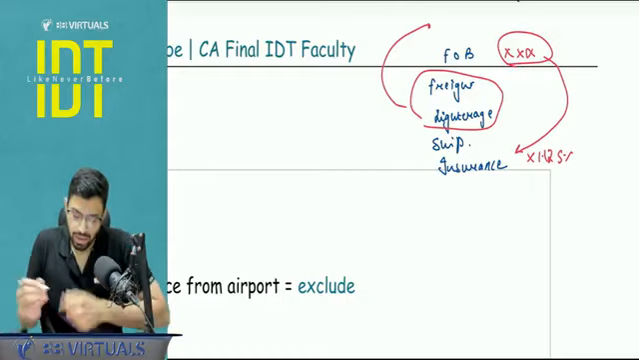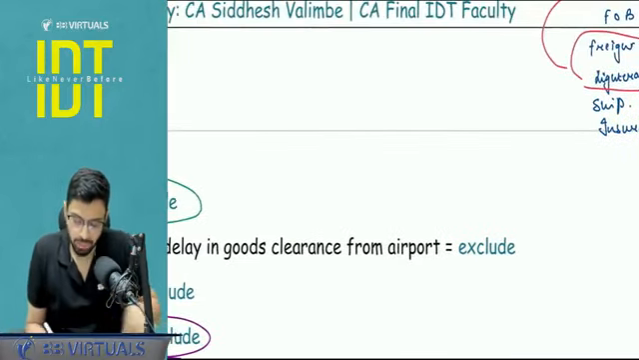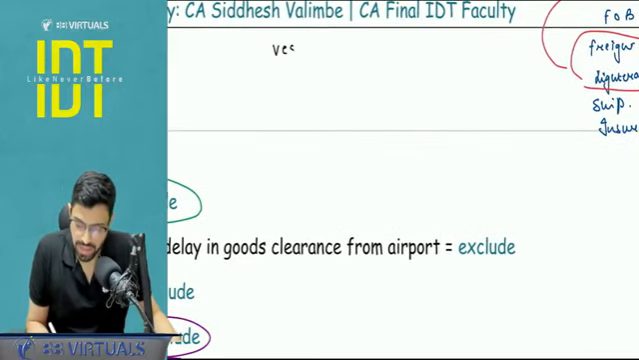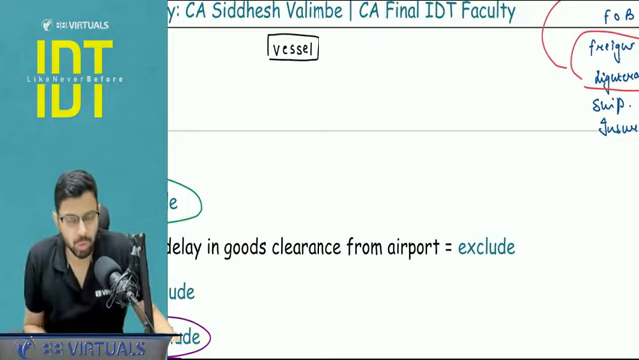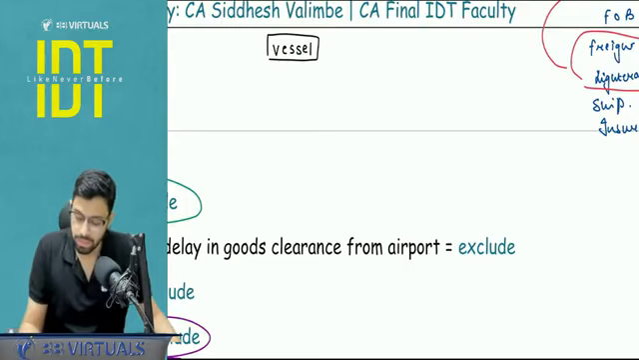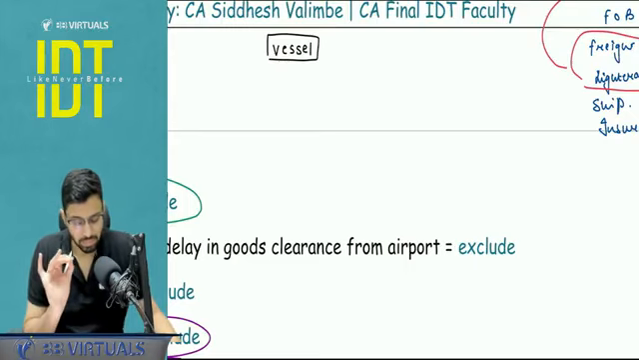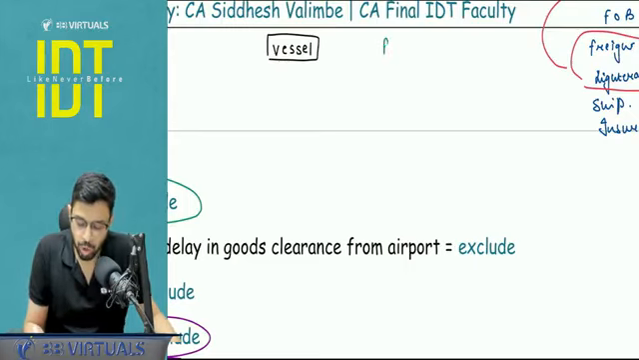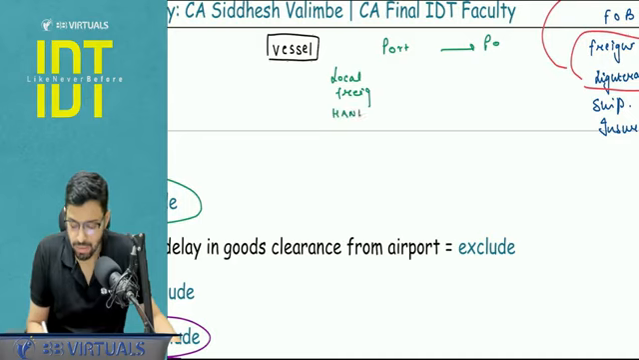Is it clear? Now, another thing I want to stress upon, if it is a case of vessel, let's say the import is happening via port to port vessel mode of transportation. Please understand, very important pointer. And let's say they have not given you the port to port freight, and they have given the local freight and the local handling charges. Let's say this is 10 and this is 20.